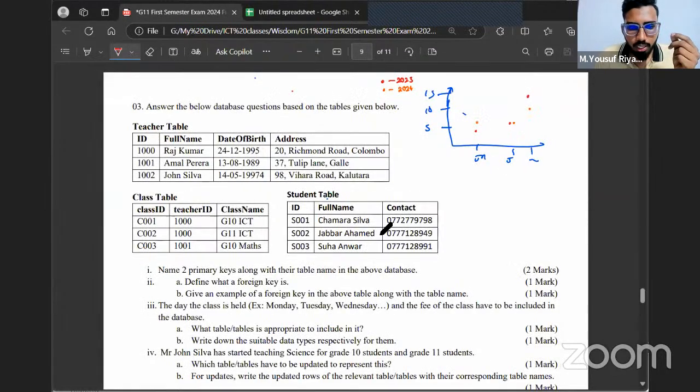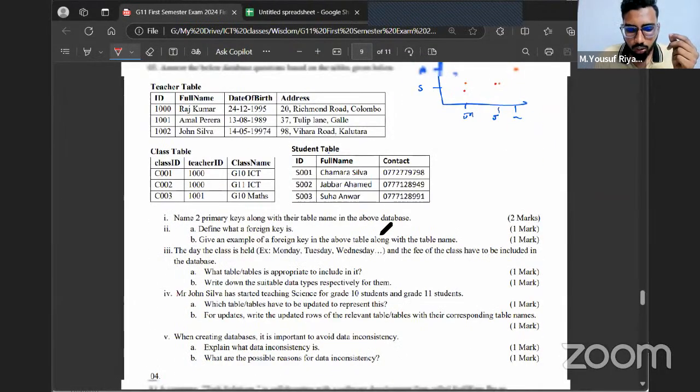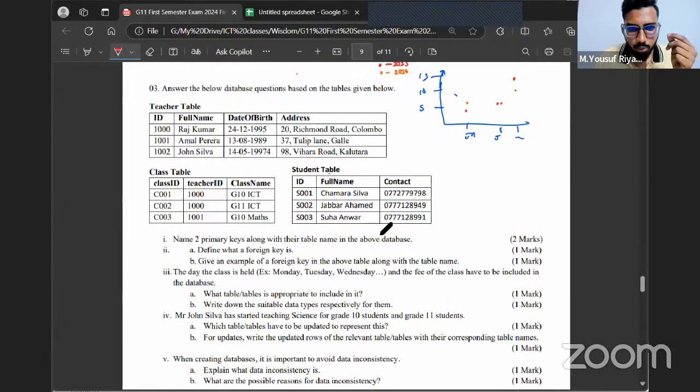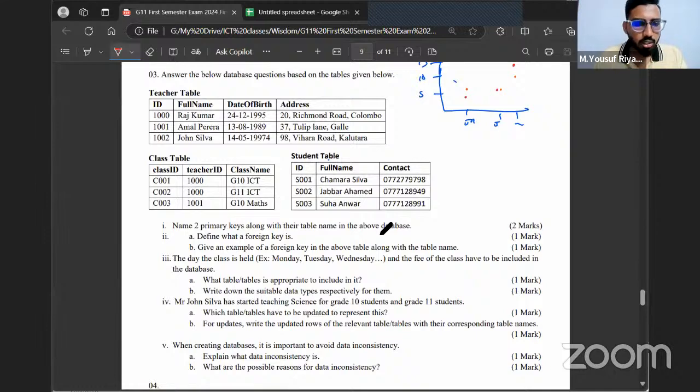I'll give you time to pray and come. Others, those who are done praying or those who are not praying, you can do this question. I'll give you 5 minutes to pray and 5 minutes to do this question. It's 7:11 now. I'll give you time till 7:20 to do this question. Do this question before 7:20 p.m.